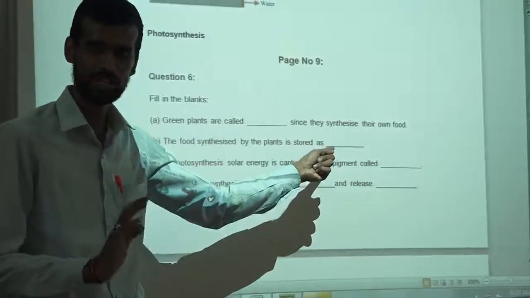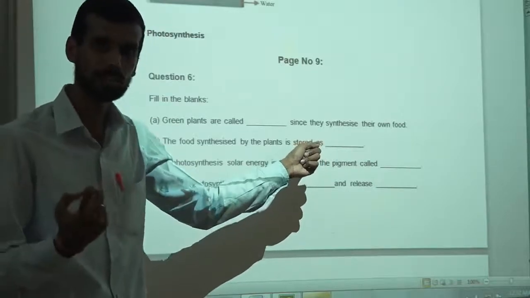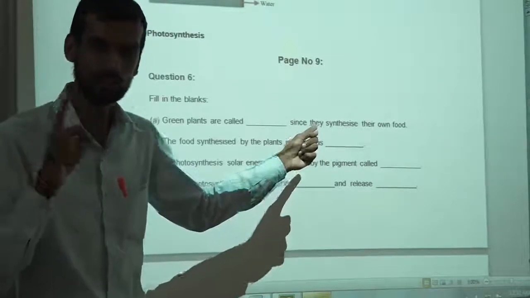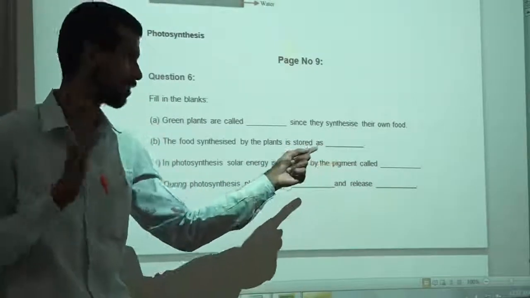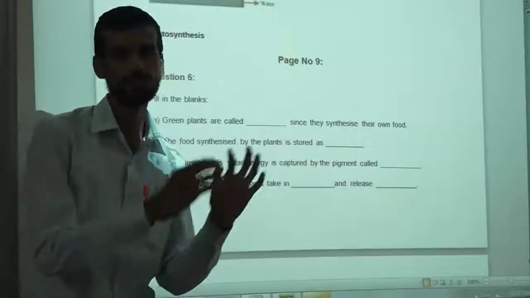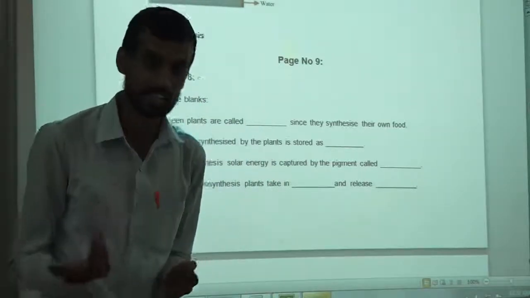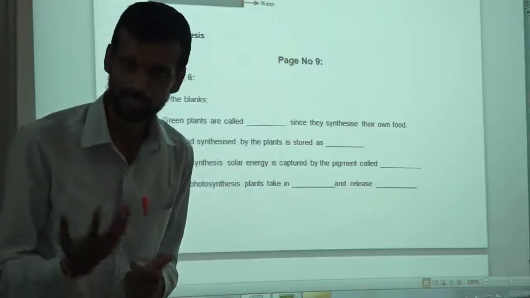Starch. Right? Plant prepares food, means the plant is preparing glucose in the process of photosynthesis, and then that glucose is stored in the form of starch, like we store mango in the form of mango pickle. Correct?